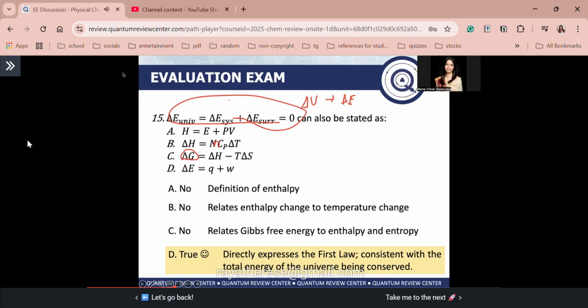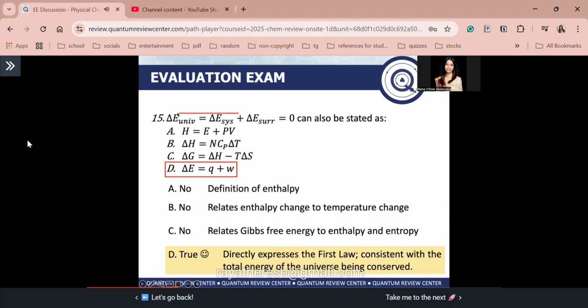You know guys, for letter D, it is the correct answer. Delta E is equal to Q plus W. So that is just the same as delta U is equal to Q plus W. Because this directly expresses the first law. Okay? So those two are consistent, guys. Those two show us that the total energy of the universe is conserved. Okay, for example, the internal energy is conserved. It is conserved because it is either transformed in the form of heat or in the form of work. Okay, therefore, for number 15, the answer is letter B.